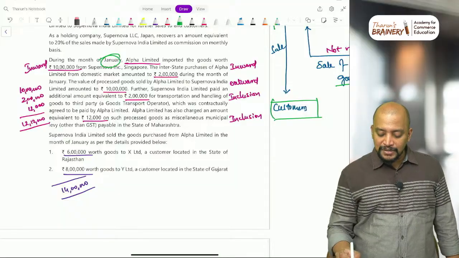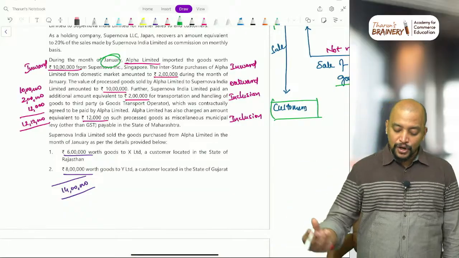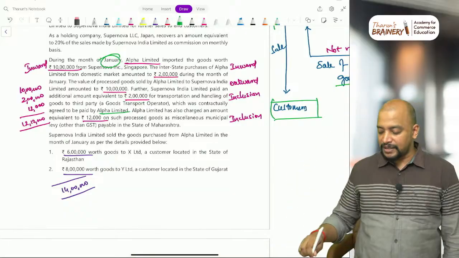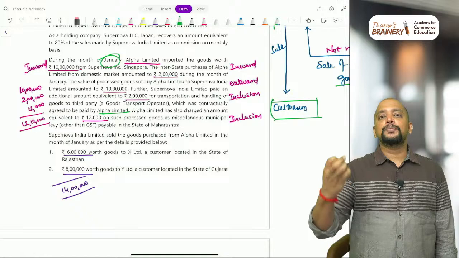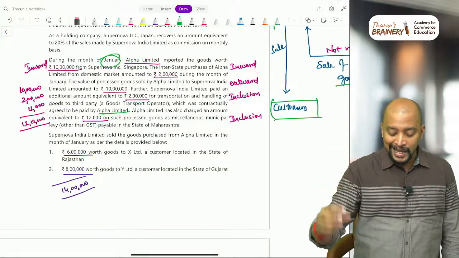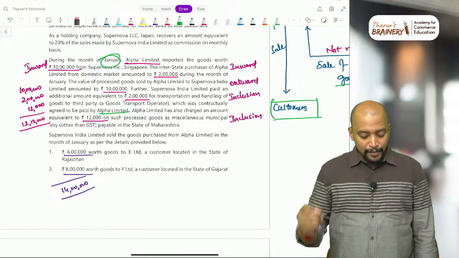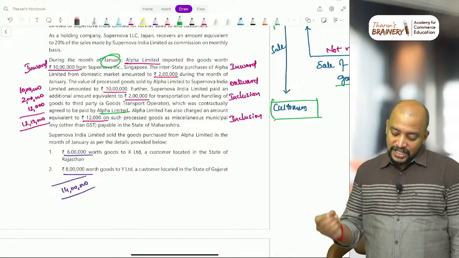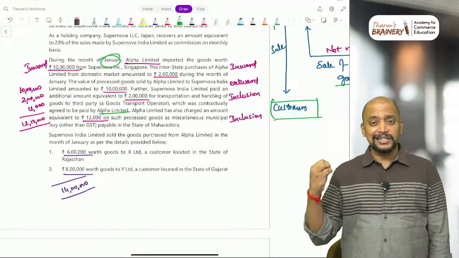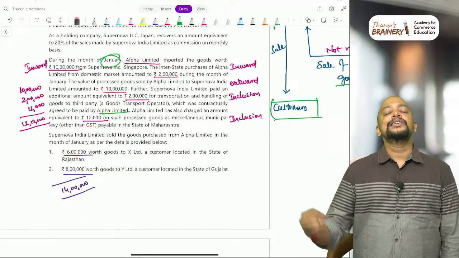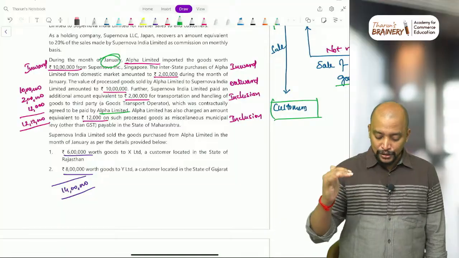Further, Supernova India Limited paid an additional amount equal to 2 lakhs for transportation and handling of goods to a third party, which was contractually agreed to be paid by Alpha Limited. Any amount that the supplier is liable to pay, but which is paid by the recipient, should be included in the value as per 15(2)(b). Accordingly, this 2 lakh rupees should be included. Alpha Limited has also charged an amount equivalent to 12,000 on such processed goods as miscellaneous municipal levy. Usually taxes, duties and cess by whatever name called other than GST should be included in the value as per 15(2)(a). Accordingly, this 12,000 rupees also is to be included in that outward supply.